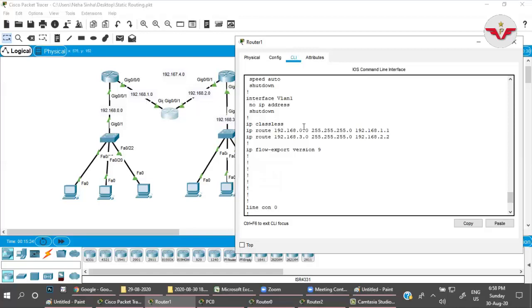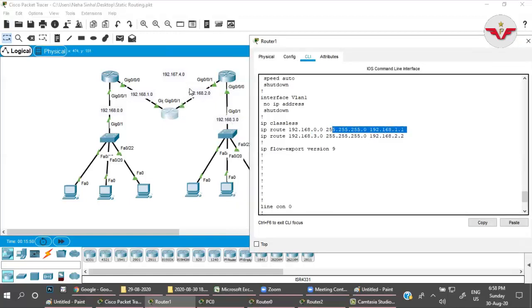I have given the information about 0.0 and 3.0. For the 0.0 network, the packet will be forwarded to this IP 1.1. Look here, right? And if any packets come to this router and want to go to the 3.0 network, the packet needs to be sent this way to the right-hand side, 2.2 IP. This is done, right?